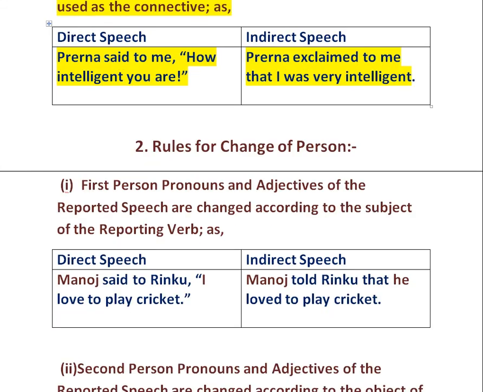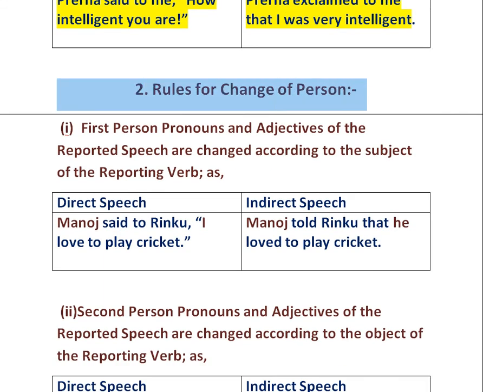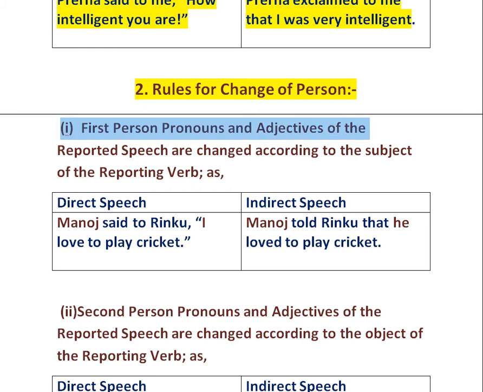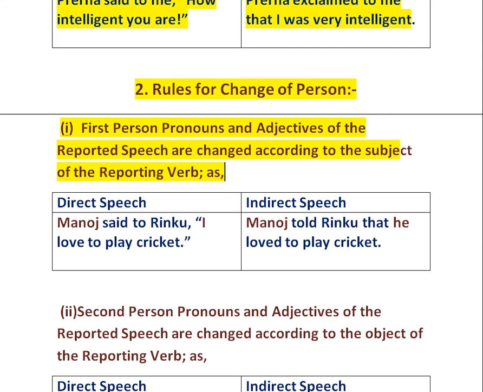Now, the second rule is rules for change of person. Let us see it. The first rule under it is the first person pronouns and adjectives of the reported speech are changed according to the subject of the reporting verb. Example is Manoj said to Rinku, "I love to play cricket." It changes into Manoj told Rinku that he loved to play cricket.